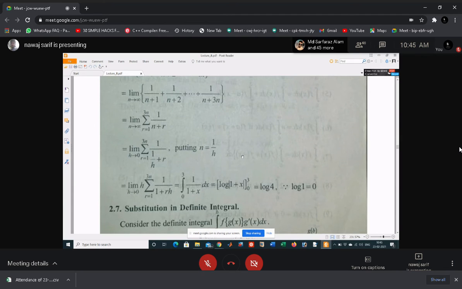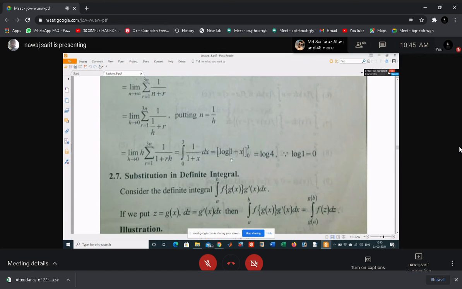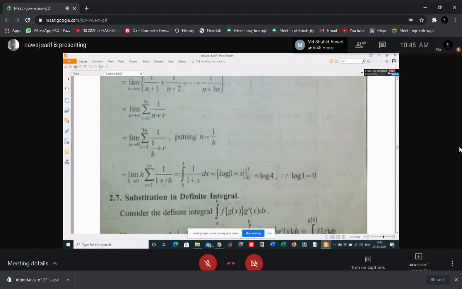What is log 4? When you put x equal to 3, this will give you log 4 minus log 1. And log 1 is 0, so this one is exactly log 4.